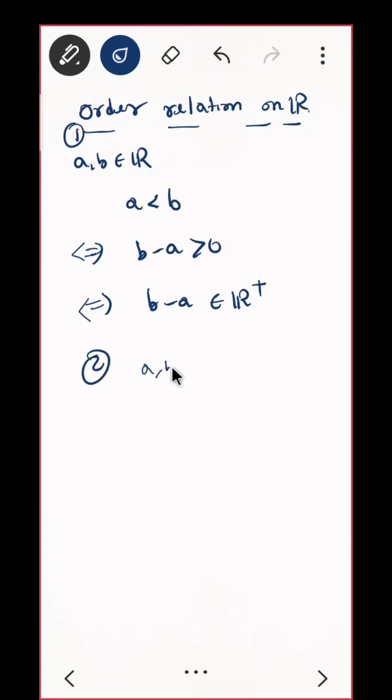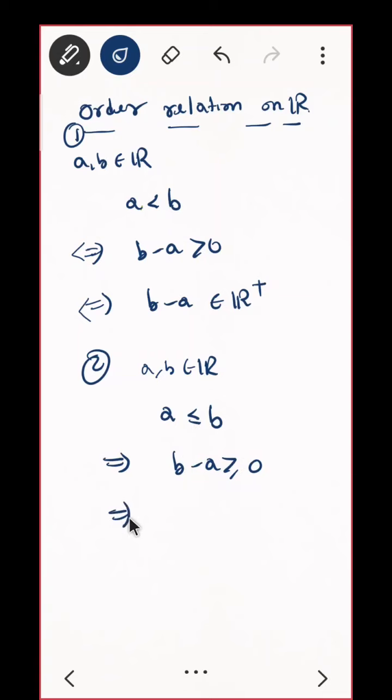If A and B belong to R, and if A is less than or equal to B, then what? Can I say that B minus A is greater than or equal to 0? Correct? Do you agree? Putting A on that side. What next?